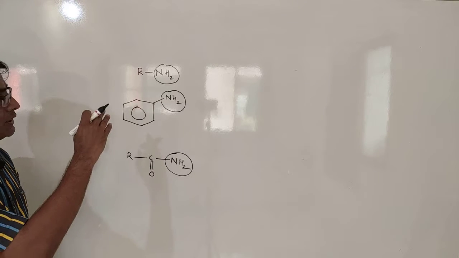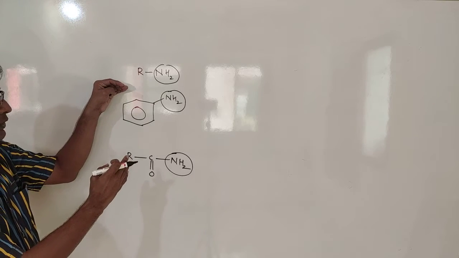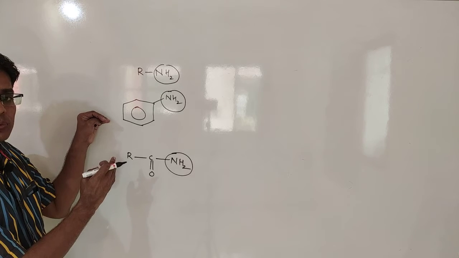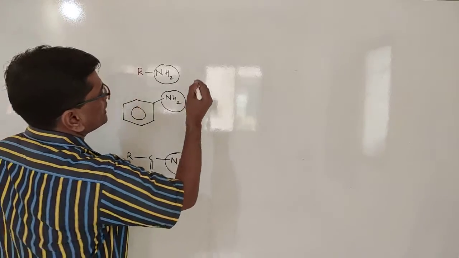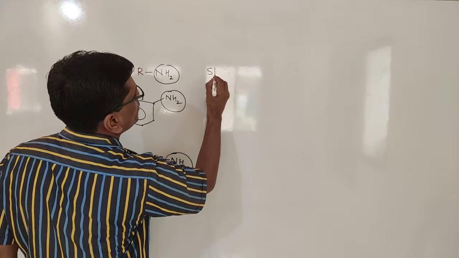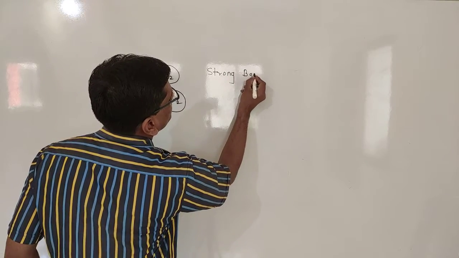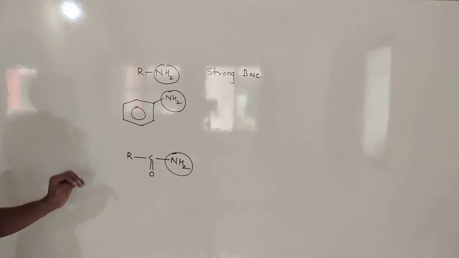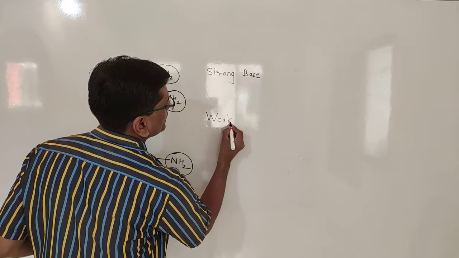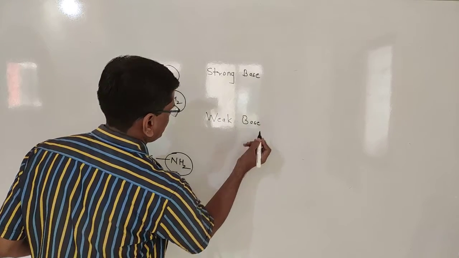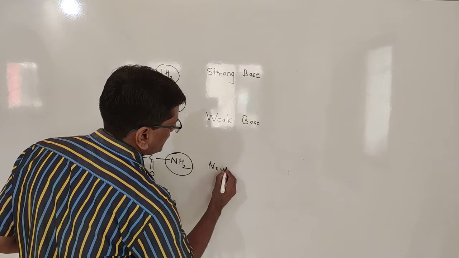Even if they all have the NH2 functional group, the group attached to this NH2 can change their properties. When we consider aliphatic amines, they are strong bases. Aromatic amines are weak bases, and amides are neutral.